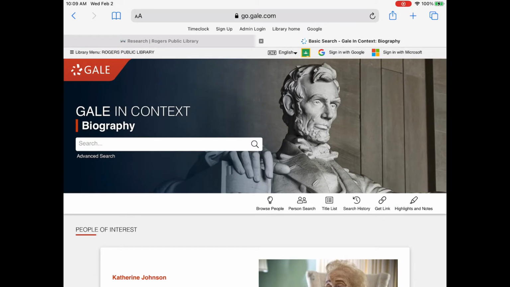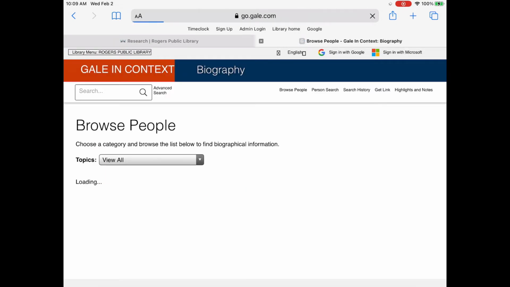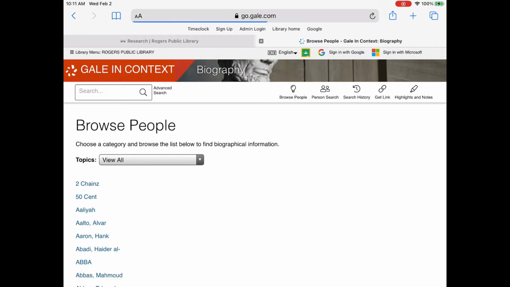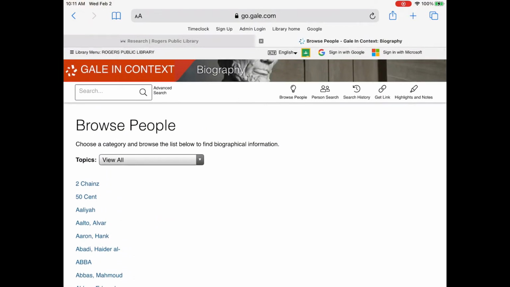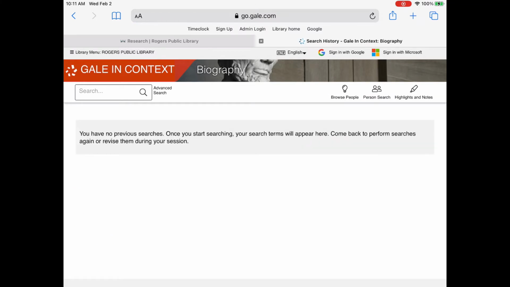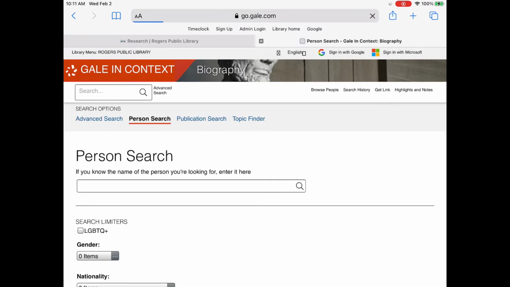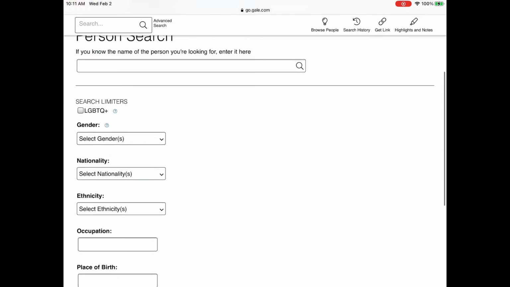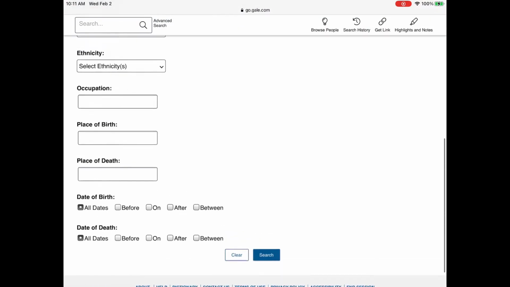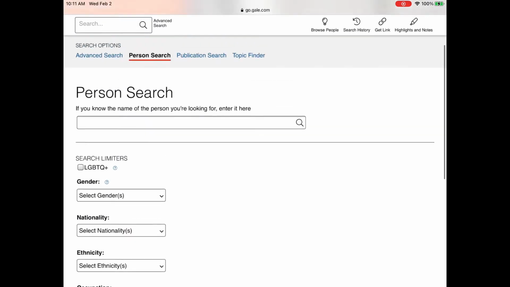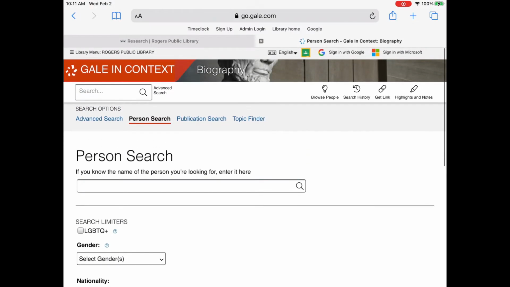So we're going to go up and tap on Browse People. You can look at all the biographical information they have on people. That's in alphabetical order, starting with 2 Chainz of all people. You can look at your search history, which we haven't done anything yet. You can also do a person search, which is where you can choose things like nationality, ethnicity, occupation, place of birth, place of death, and things like that.